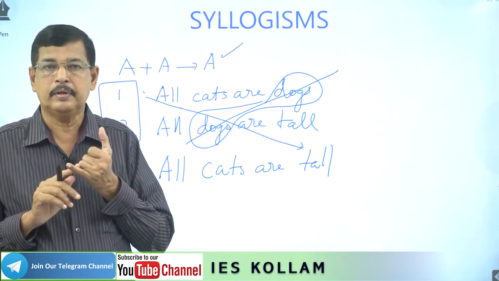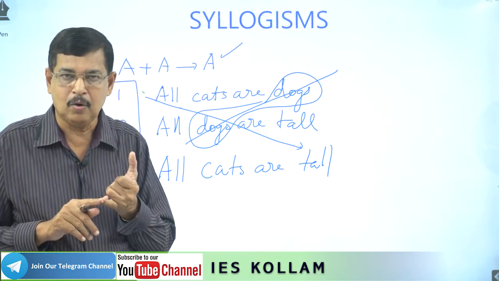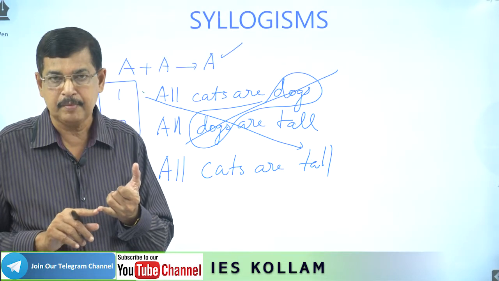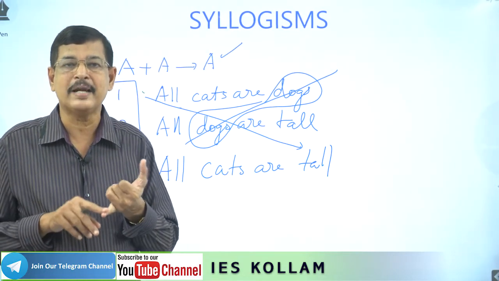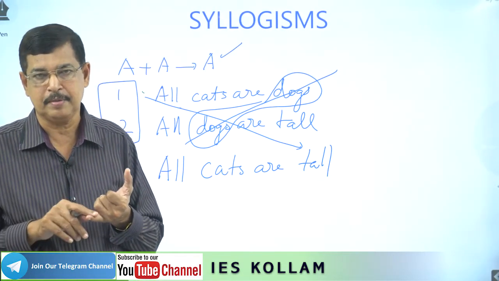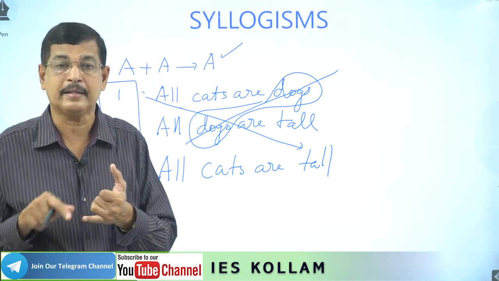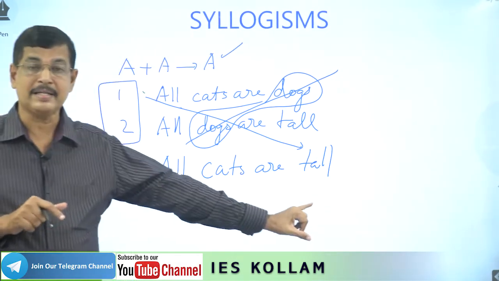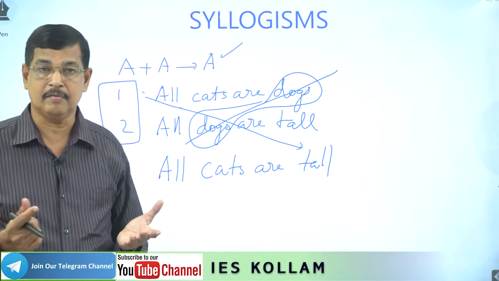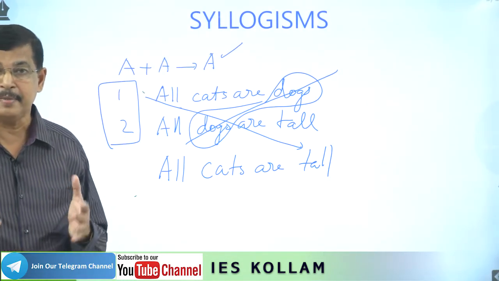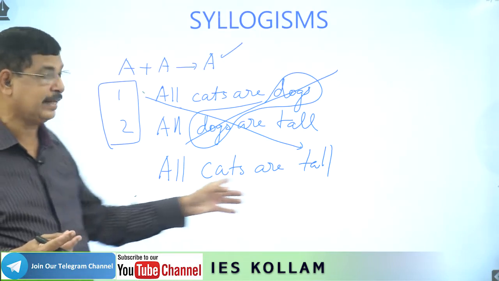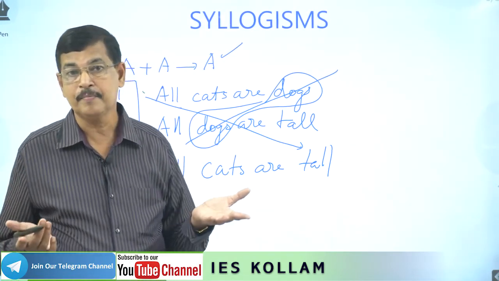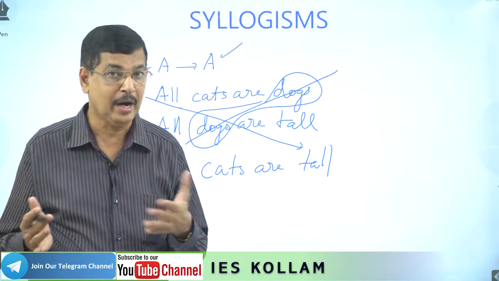Two situations are there. One is after conversion we are getting a conclusion, and two, after combination we are getting conclusions. And there is one more, the third: the combination result again we can convert. Since it is an A-type statement, we can convert it into another one. A-type can convert to I.